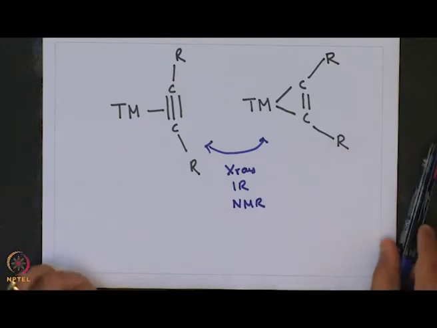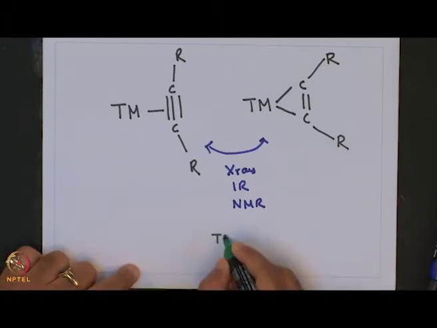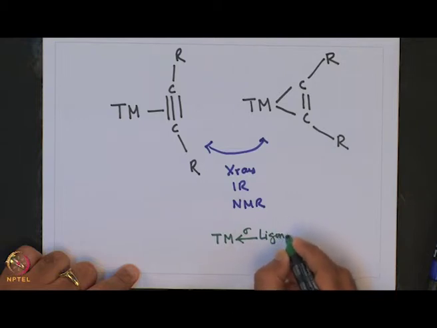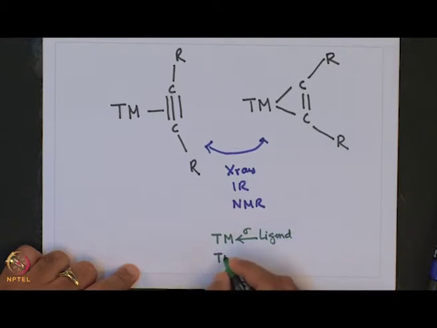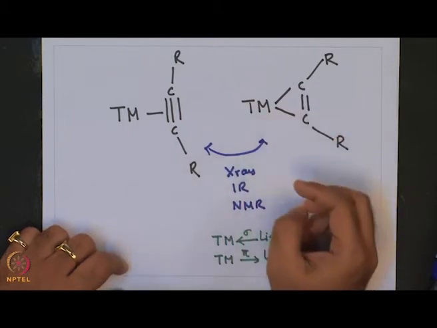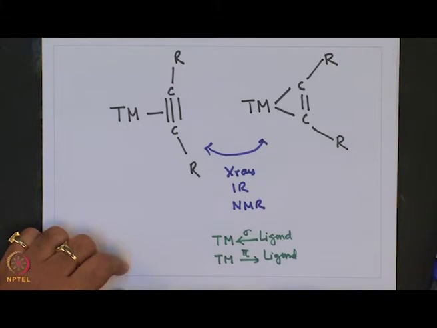And once they are distinguished, they can be used to understand the ligand to transition metal sigma interaction, as well as transition metal to ligand pi back donation. So, these two interactions can be well understood if one takes a look at each of these two structures and sees which one is predominating based on X-ray, IR and NMR studies.